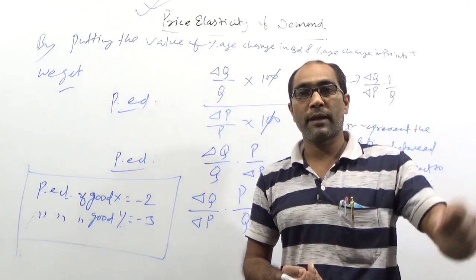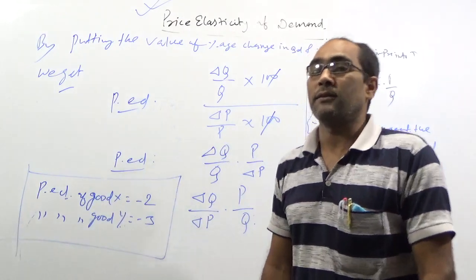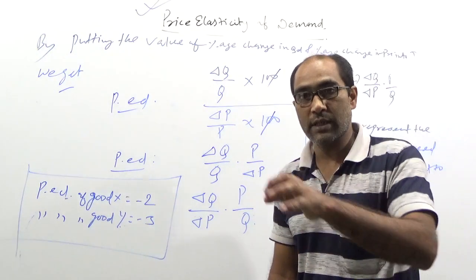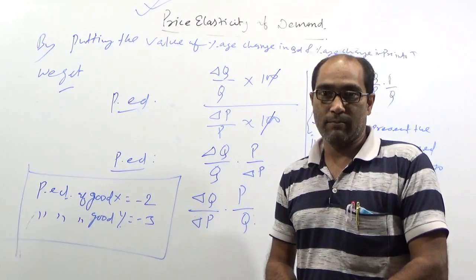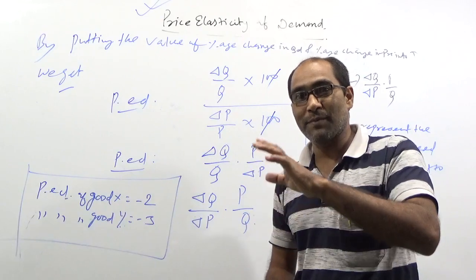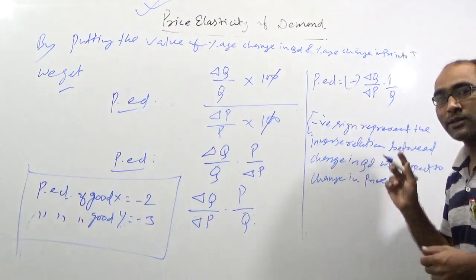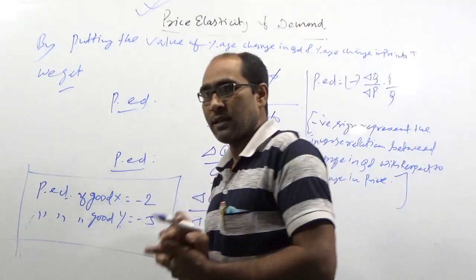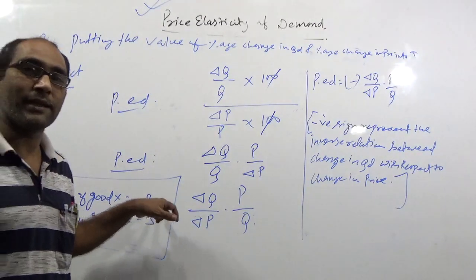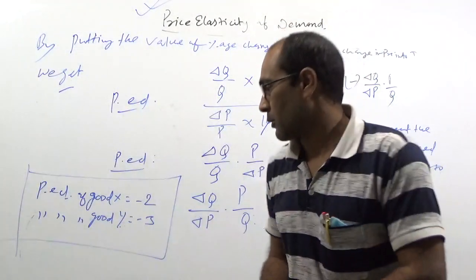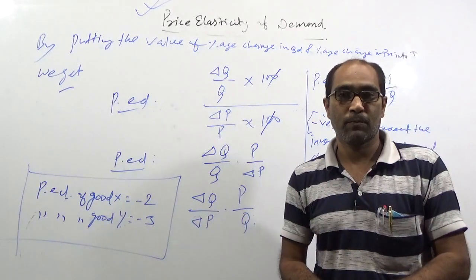From the rule of normal mathematics, you know -2 is greater than -3. But here you have to keep in mind, the minus sign only indicates the inverse relation. There is no use of the negative sign here. So on that basis, -3 is greater than -2, meaning for Y elasticity is greater and for X it is lesser.